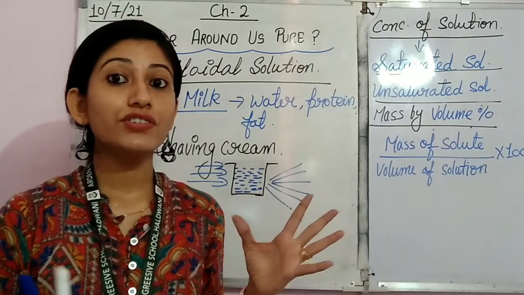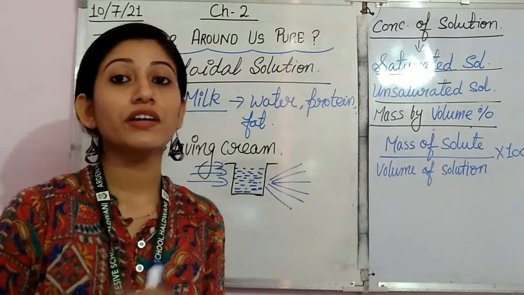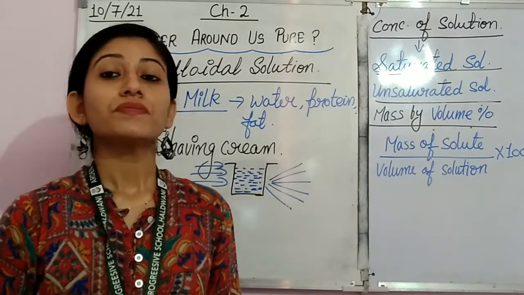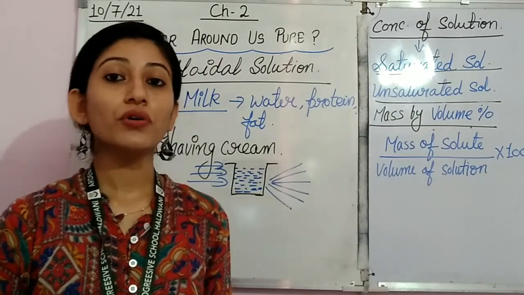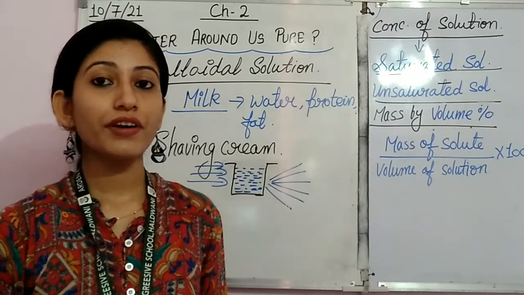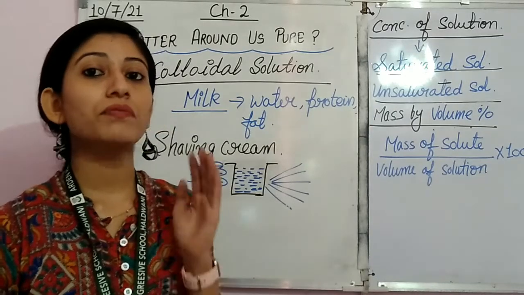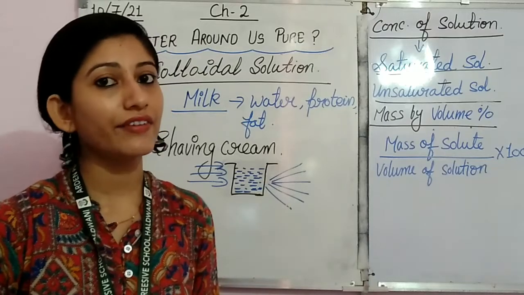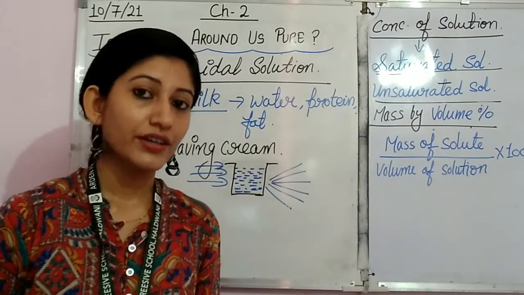That yellow light which shows different dust particles is the Tyndall effect, right? Students, I hope you now understand what the Tyndall effect is. When a beam of light passes through a colloidal solution and gets scattered, that effect is called the Tyndall effect.